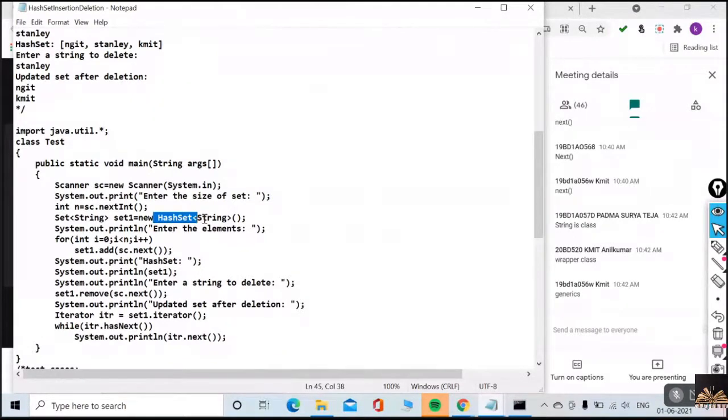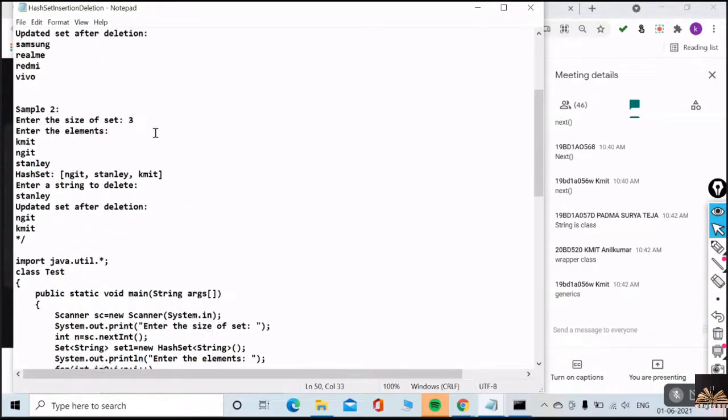So I need to maintain this generics. That is, the String type I need to mention along with the HashSet. Understood? As I mentioned String, the toString method is already overridden in the String class, so I need not override toString here. I can just print set1, and toString will be called.